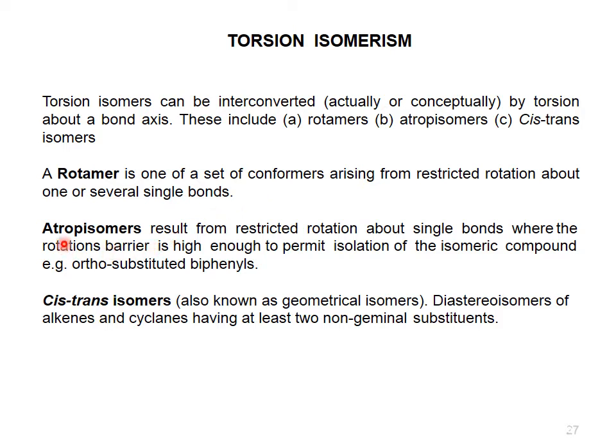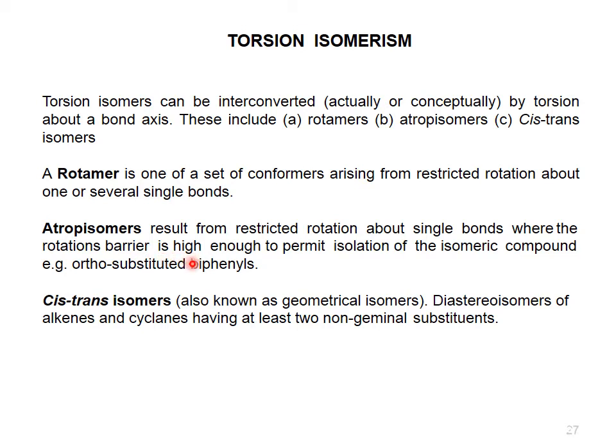The other type is cis-trans isomers, also known as geometrical isomers: diastereoisomers of alkenes and cyclanes having at least two non-geminal substituents. There is a difference between geometrical isomers and rotamers.